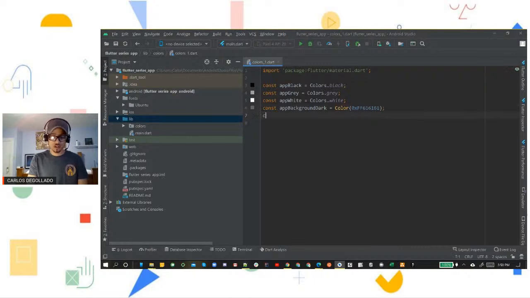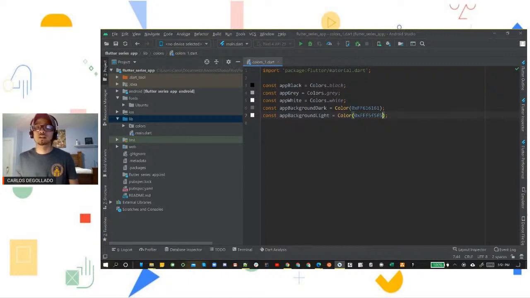The next one I can create by heart as well. App background light is what we're going to call this one, and this one's going to create another Color widget. Since it's a hex code, we're going to start with 0x and then FF, which is the opacity level as well. And this one we're going to be doing F5, F5, F5, kind of like F5 tornado. That's easy to remember.